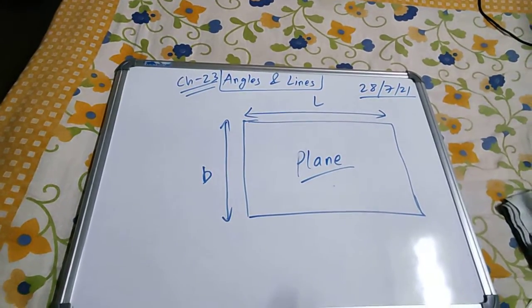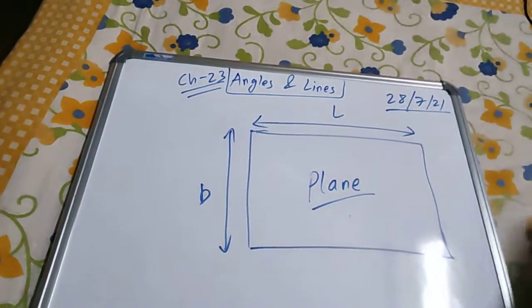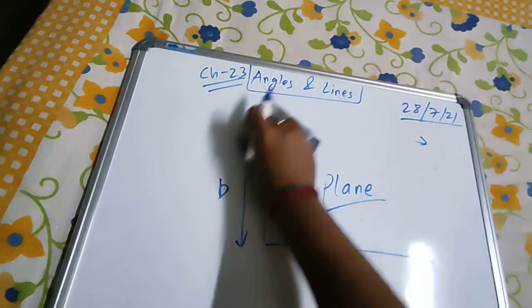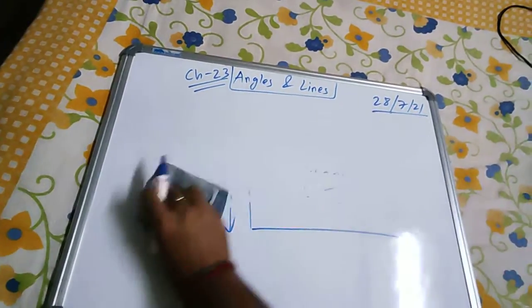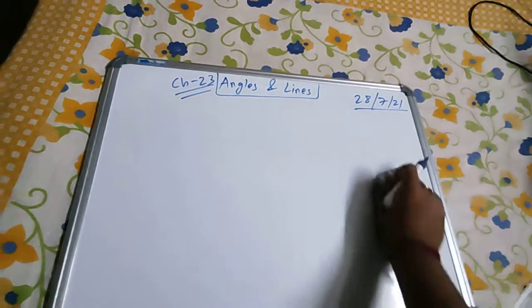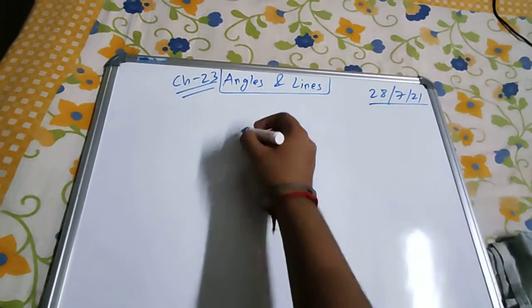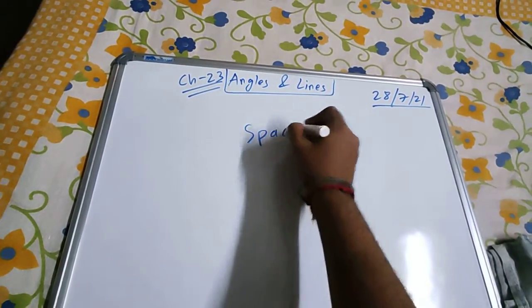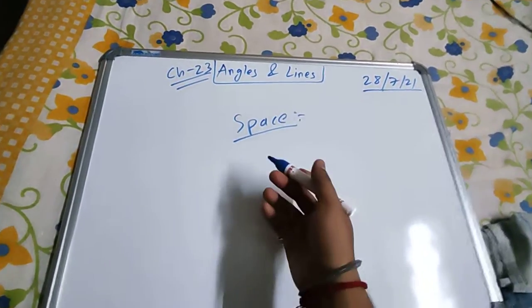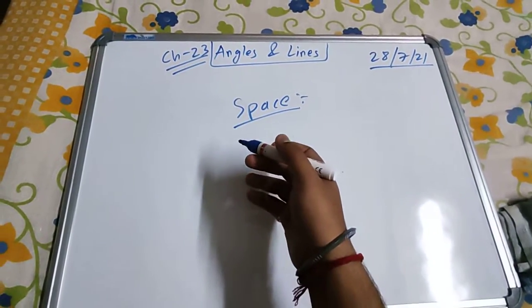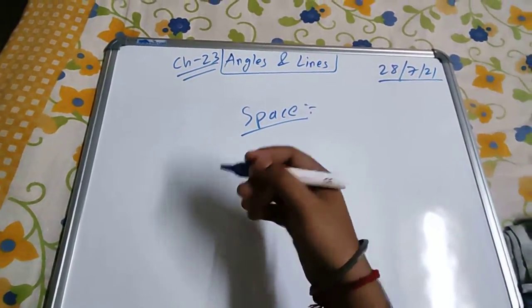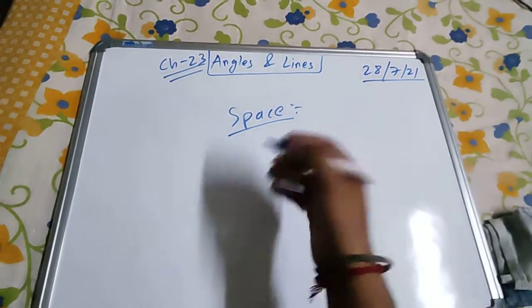Next comes another thing, that is space. Space is anything that is around us. See the air that is moving, it is moving in free space. The universe is called space. And we always use the term outer space when we talk about the moon, the earth, Mars. They are all in outer space.